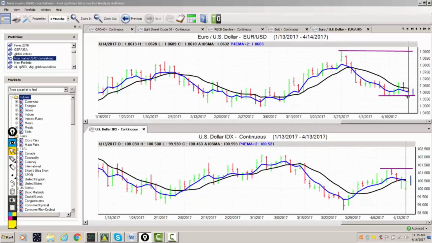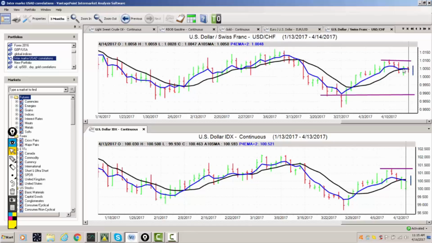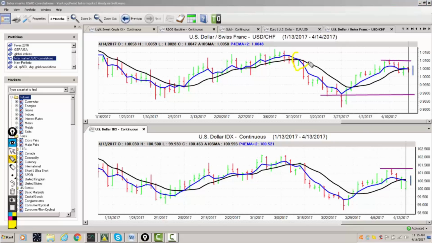Okay, but right now for next week, I would be looking for potentially the euro to turn back to the upside if the sell signal on the dollar index continues to advance. This would put direct downward pressure on US Swiss franc. Now with US Swiss franc, you can see the direct intermarket correlation here to the dollar index is a very powerful one.